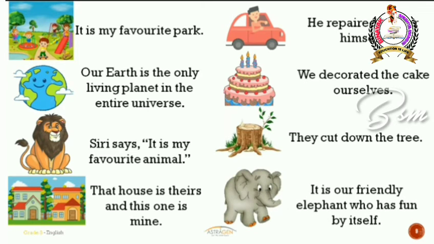Okay, so look at the last example. It is a friendly elephant who has fun by itself. So here in the sentence also I have two pronouns, it and itself. Why have I used it? Because that's an animal and I'm not bothered about the gender of the animal. I'm not bothered if it is a male elephant or a female elephant. So that's the reason why I can use the pronoun it, which is a personal pronoun. And itself is again referring to the same noun. So that's the reason why you can use a reflexive pronoun, itself.